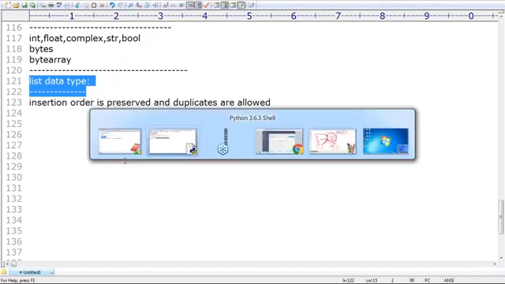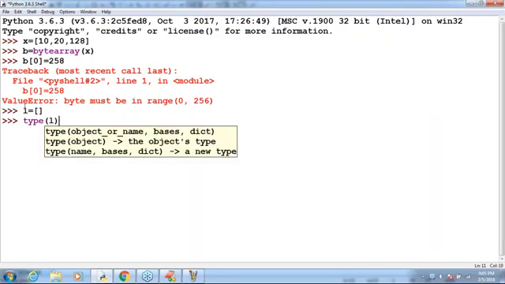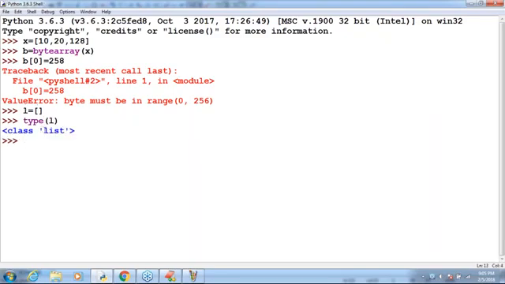Don't worry, just to get the basic idea, I'm providing this. How to represent: L is equal to bracket open, bracket close. Is it empty or not? Empty. Let me print type of L. Have you observed? List.